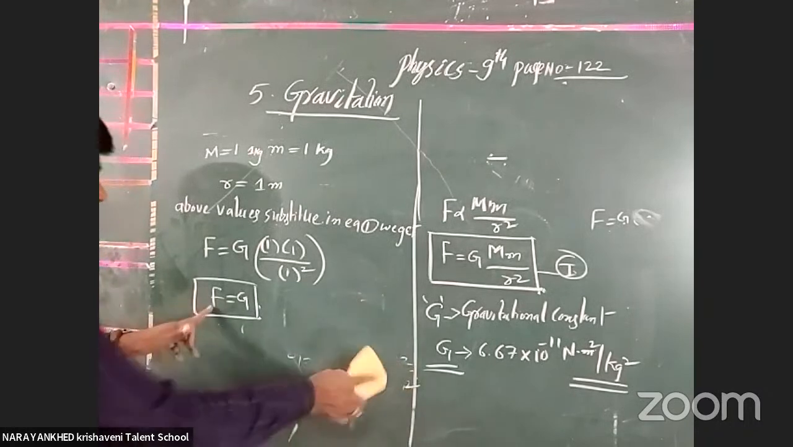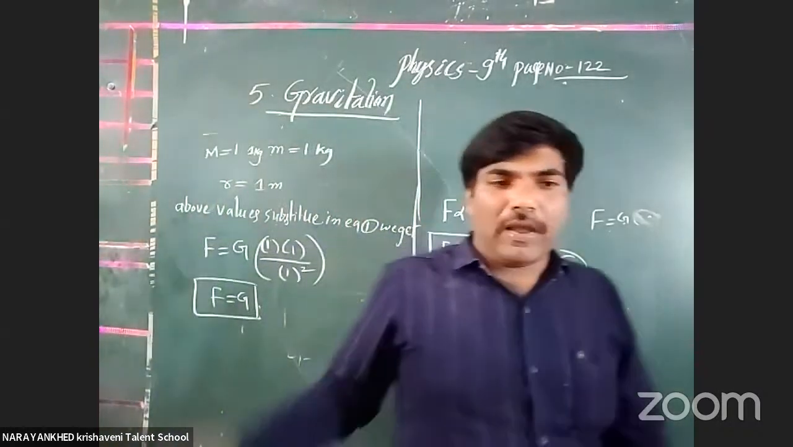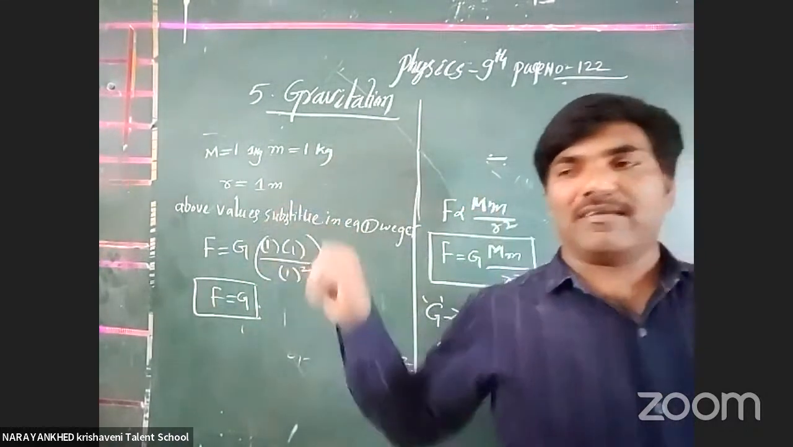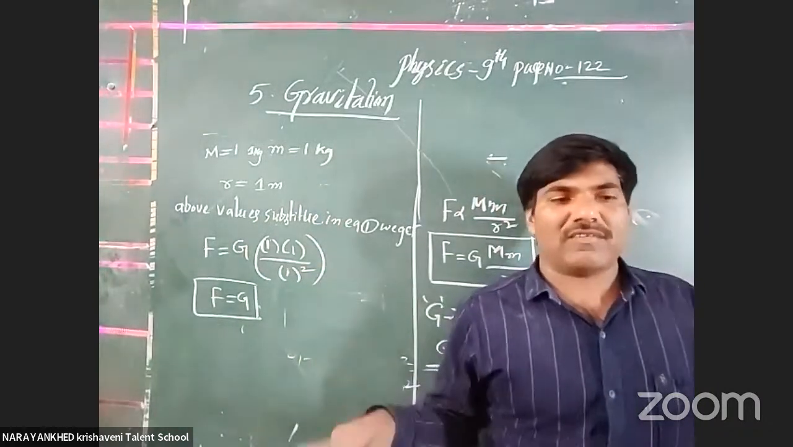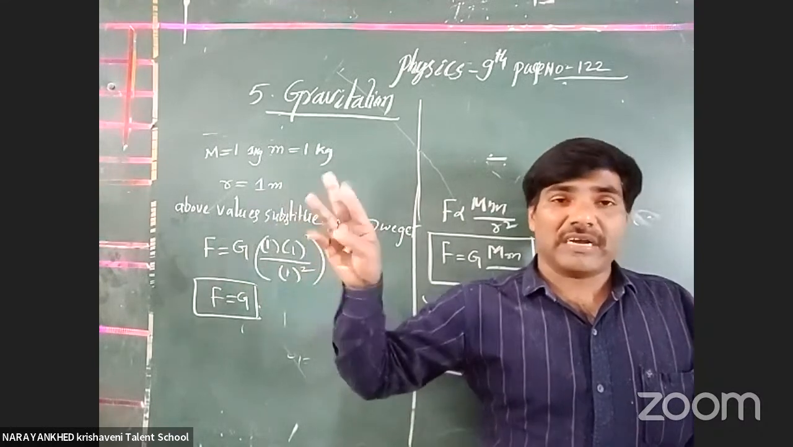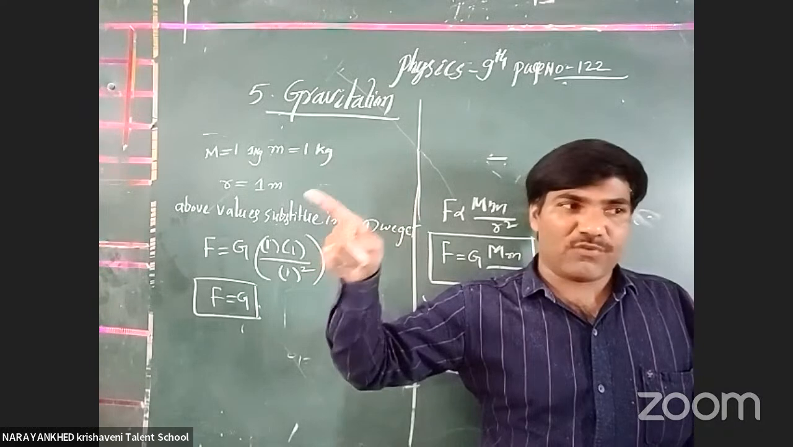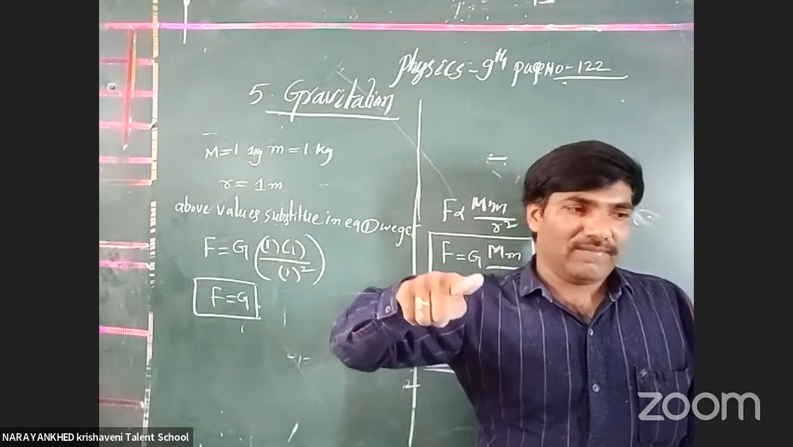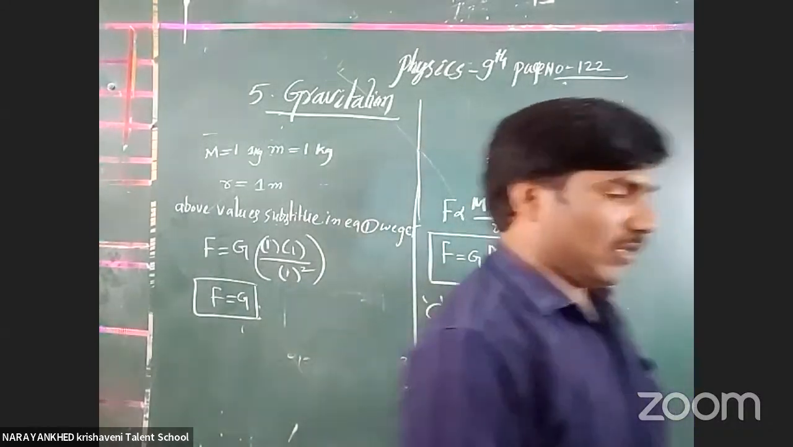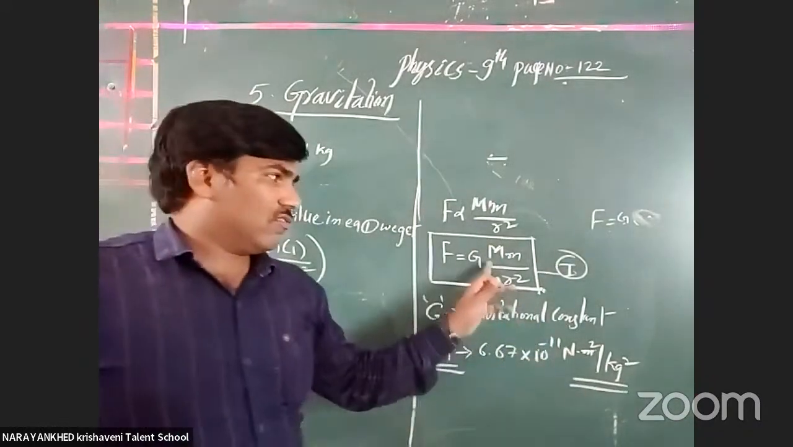And this gives the definition. What is the definition of the gravitational constant? When two masses of 1 kg each are separated by 1 meter distance, the gravitational force between them is equal to the gravitational constant. Okay, clear or not? That is the thing. And the units are important. How to write the units?